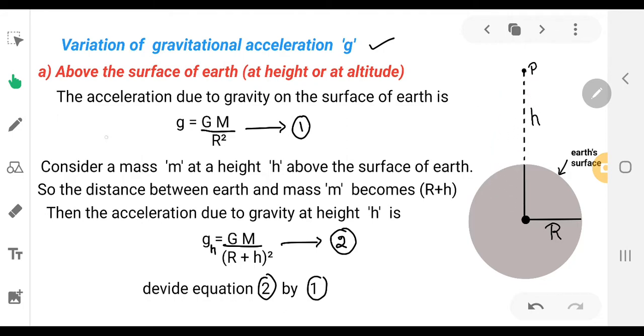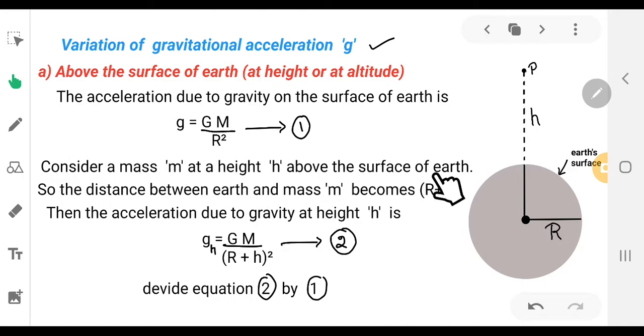So to solve that, the acceleration due to gravity on the surface of the earth is g is equal to GM divided by r square, where r is the distance between two objects.